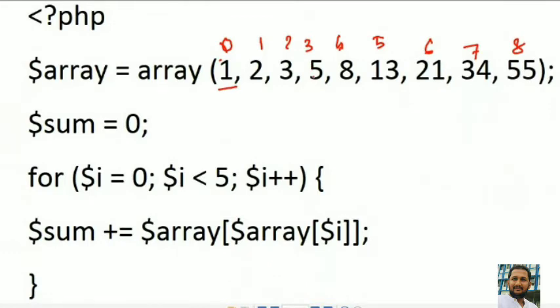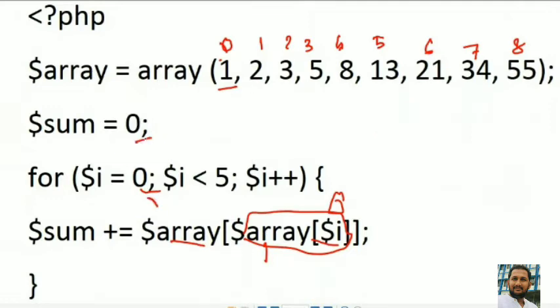I equal to 0. When I is 0, then array of 0 equals this array of 0. I is initialized to 0. This array of 0 is 1. Now array of 1 is 2.